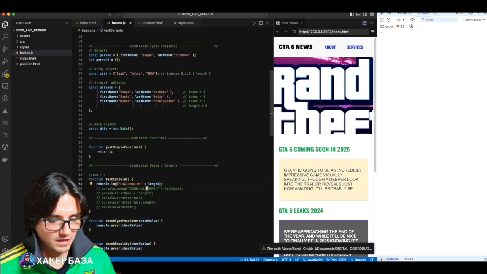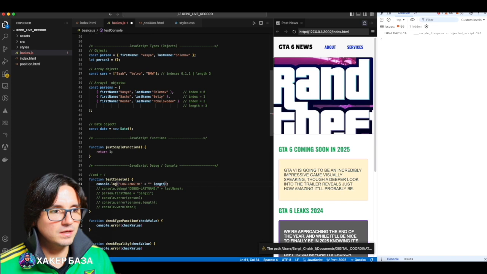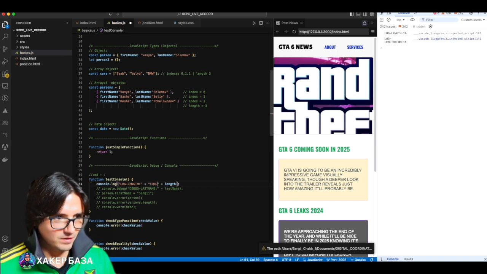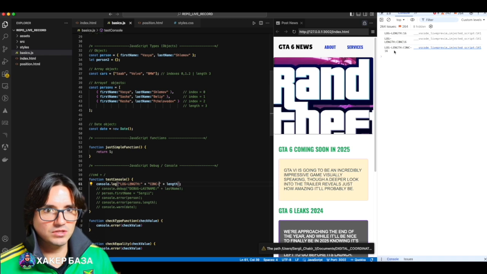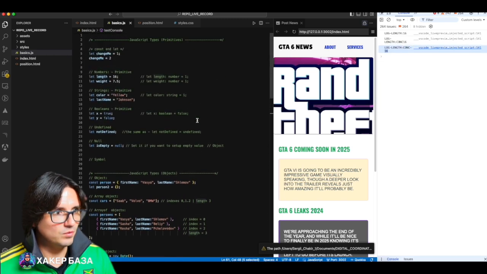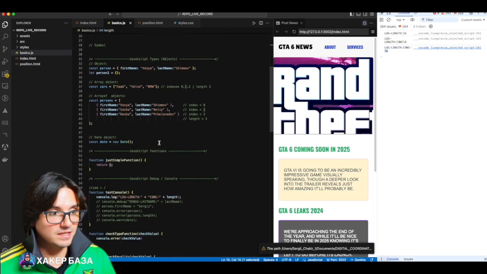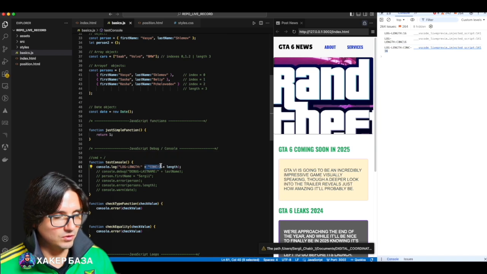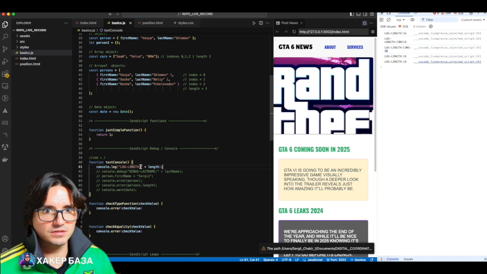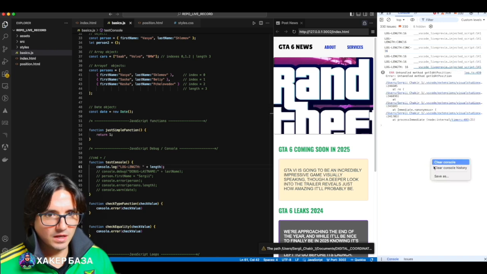To print everything together, there is such a thing: plus is concatenation. You can concatenate as much as you want, among themselves. See what happens. You see "log length:", this is this part, concatenation, and this is the length, which is 16. Why is it 16? Yes, here is 16, you see, I printed it. I'll remove this so as not to confuse you. I just want it to look nice: "log length:" plus length. I want to add a space to make it clearer. Okay, I'll clear the console again.